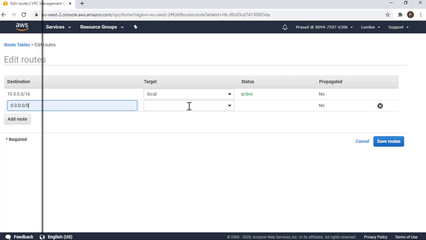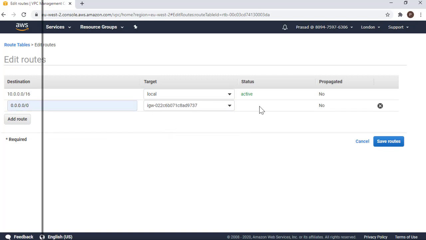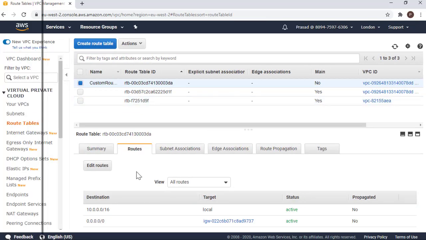I'm doing it only for IPv4. You can also do it for IPv6. Close. And now we have 2 route tables. One is the main route table, which ends with D1F, and the custom route table, which ends with 3DA.